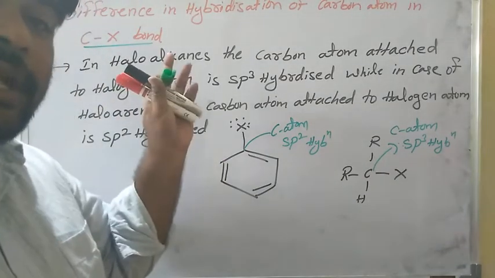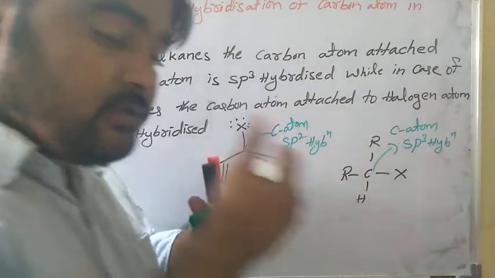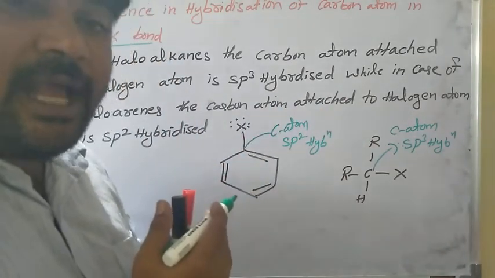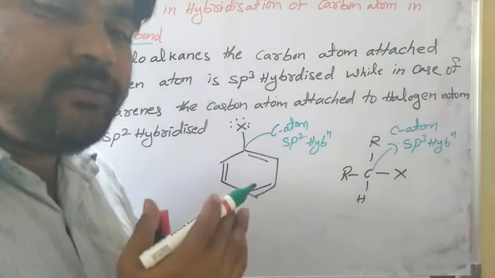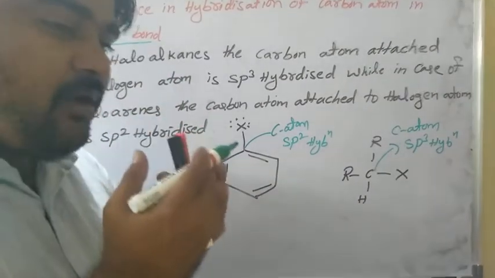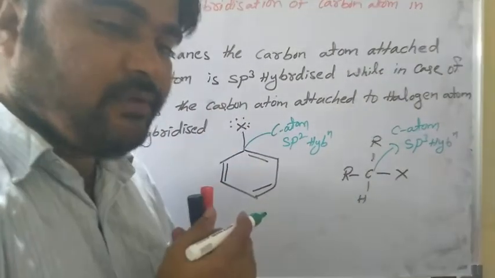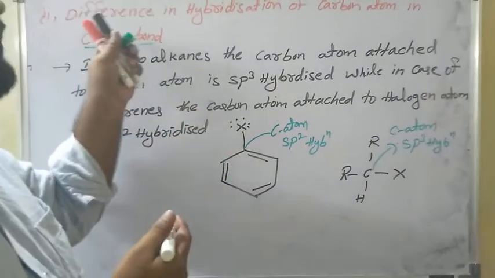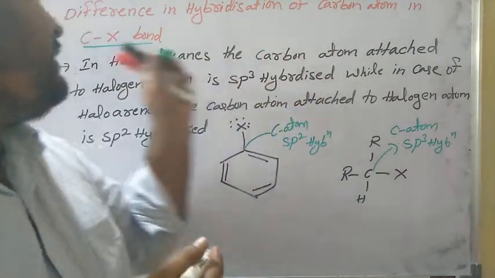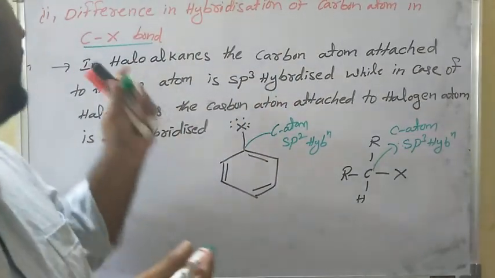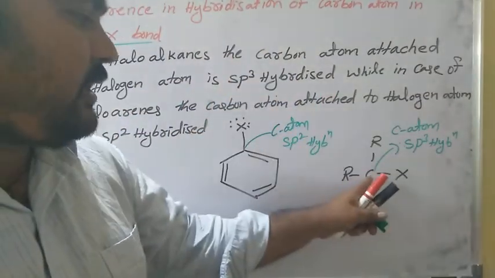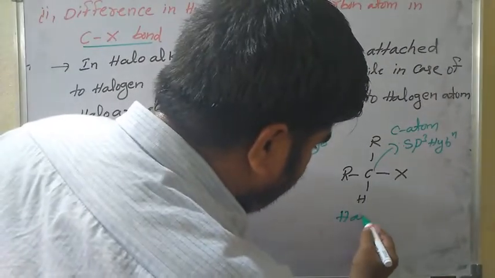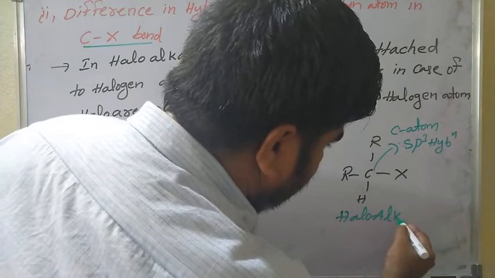Due to this reason also, haloarenes are less reactive towards nucleophilic substitution reaction than haloalkanes. It is a very important point here. Why are haloarenes less reactive towards nucleophilic substitution reaction? The first one is the resonance effect, the second one is the difference in hybridization of carbon atom in the carbon halogen bond. This is haloalkanes, that is alkyl halide.